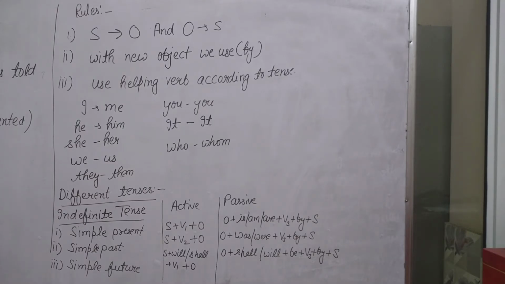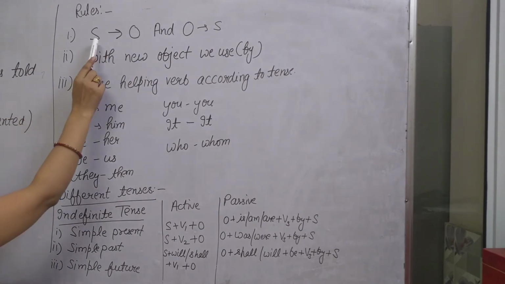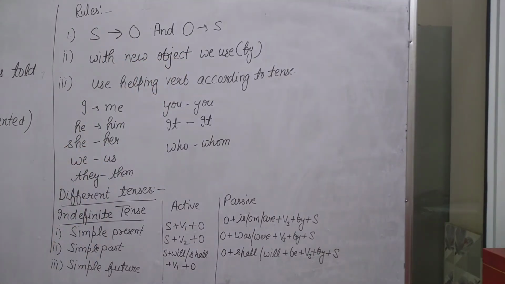Now students, I will discuss with you the rules to change active voice into passive voice. Firstly, as I told you, we change subject into object and object into subject.